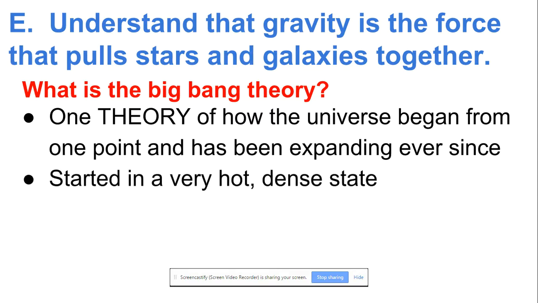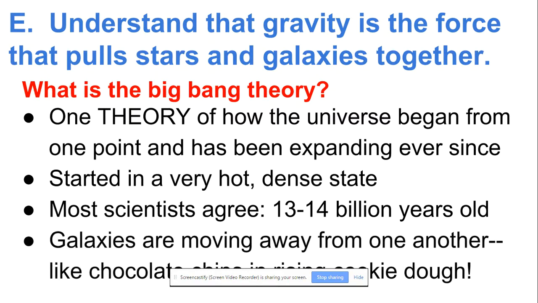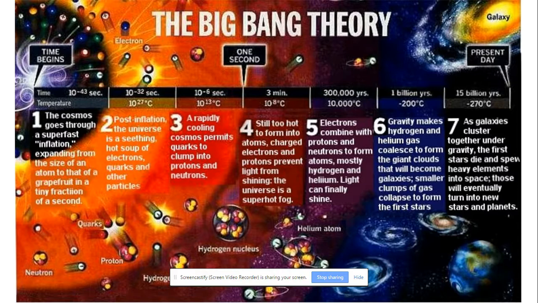It started in a very hot, dense state, just like the lyrics to the TV show say. Most scientists agree that that happened about 13 to 14 billion years ago, and that galaxies are moving away from one another like chocolate chips rising in cookie dough, or if you were to drop dots on a balloon and blow the balloon up. No galaxy is getting any closer to another galaxy.